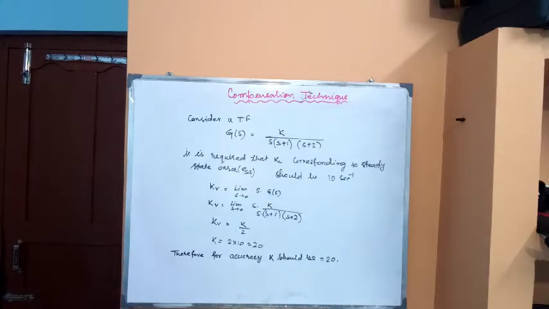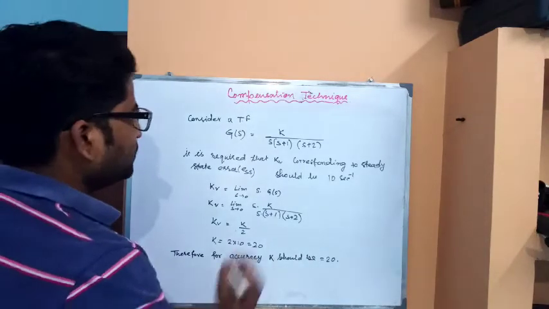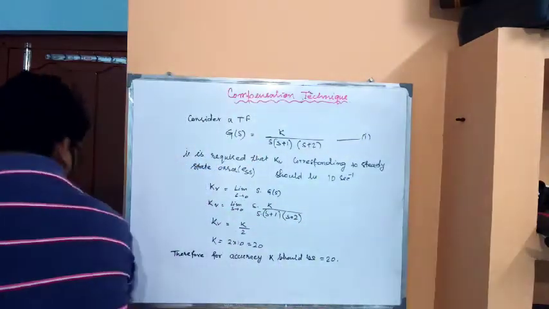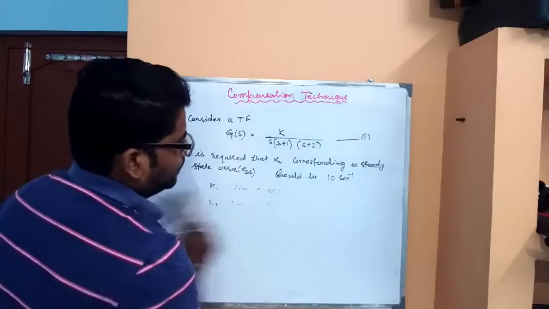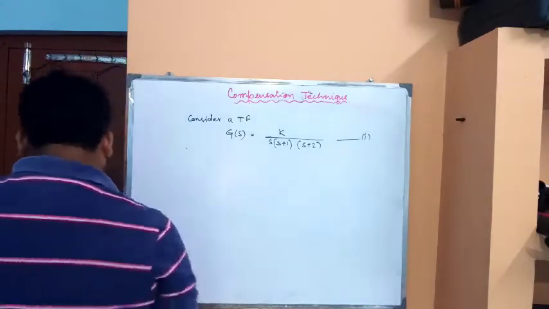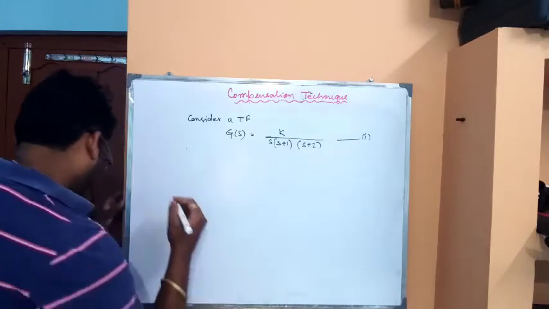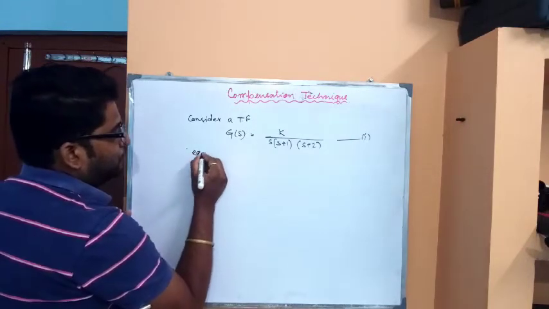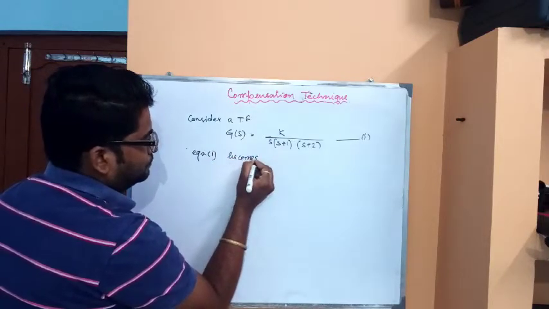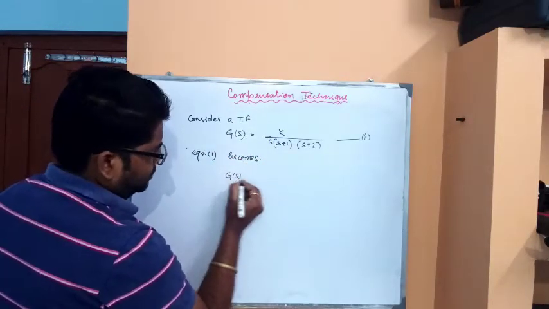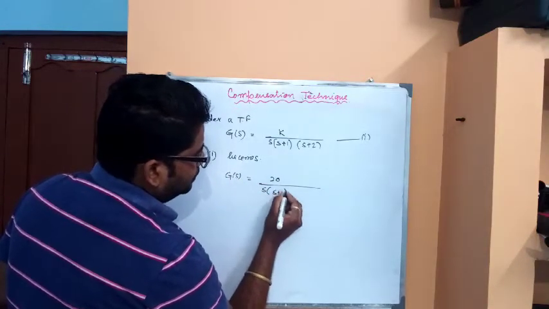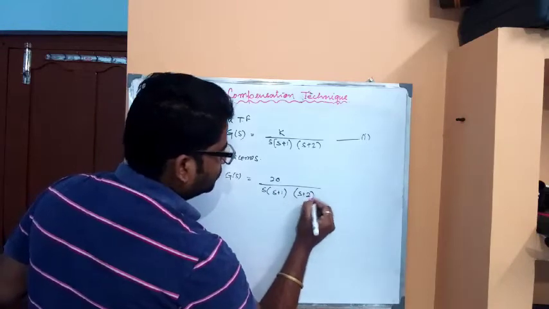Now, this is equation number 1, and we know the value of K, so equation 1 becomes G of s is equal to 20 upon s into s plus 1 into s plus 2.